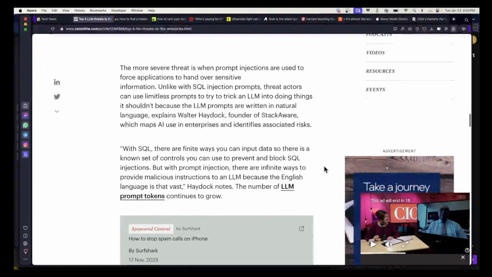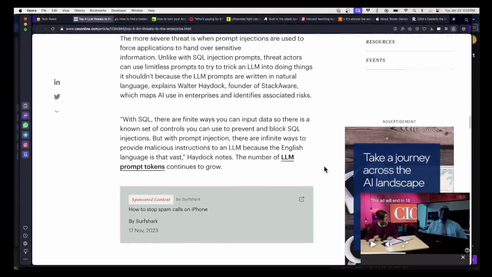And then there's, and here's an interesting statement. SQL injection is the most famous injection attack, where you put malicious commands in data going to a database and trump out the evidence in the database. What he points out here is that there are only so many SQL commands. So you could sort of list them all, and you can make a web application firewall that recognizes them to some extent, but there's an infinite number of ways to provide malicious instructions to a large language model. You could rephrase it, put it in different languages, to a much greater extent. So it's very difficult to imagine a filter that would block those malicious inputs.